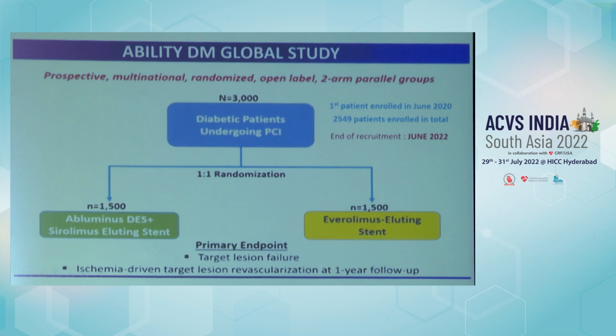This is one of the largest multicentric randomized control trials in the diabetic population. It is called the Ability Diabetes Mellitus Global Study, by Roxana Mehran and colleagues. Here there are 3,000 patients: 1,500 patients with the abluminal DCB plus sirolimus eluting stent versus 1,500 patients with everolimus eluting stent. The primary endpoint is target lesion failure and ischemia-driven target lesion revascularization at 1-year follow-up. The first patient was enrolled in June 2020, and I think the trial recruitment ended in July, and it is going to be presented at the next EuroPCR.